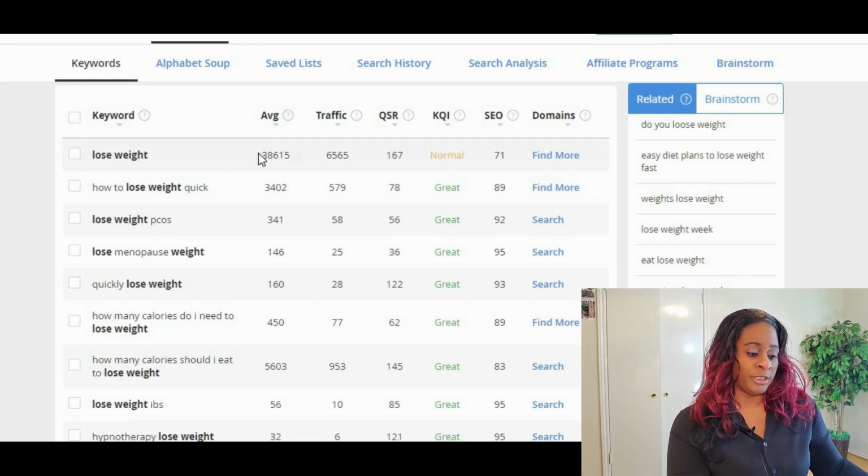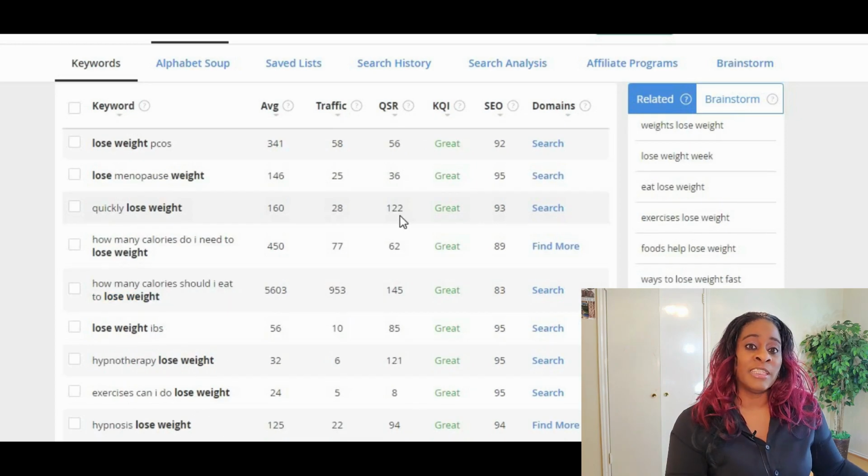So what you would do is, lose weight. Yes, it's a lot of people searching for that keyword, but it's also a higher amount of competitors. So as a beginner, you want to stay away from normal and you want to stay away from poor. The only thing you want to go for is great, great, great. In this area, if you want to start ranking fast, you want to go for the low hanging fruit. So although it may have low search volume, you want to go for low competition as well.